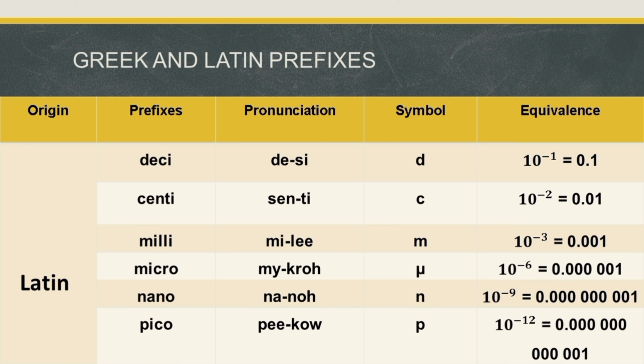Now we have the centi. It's pronounced as centi with the symbol of small letter c. Its equivalence is 10 raised to the negative 2 or equivalent to 0.01. Now we have the milli, pronounced as milli, double l, and it has a symbol of small letter m. The equivalence is equal to 10 raised to the negative 3 or equivalent to 0.001.